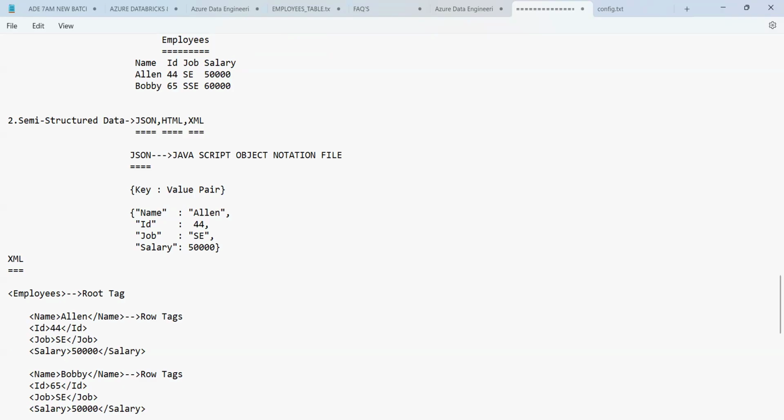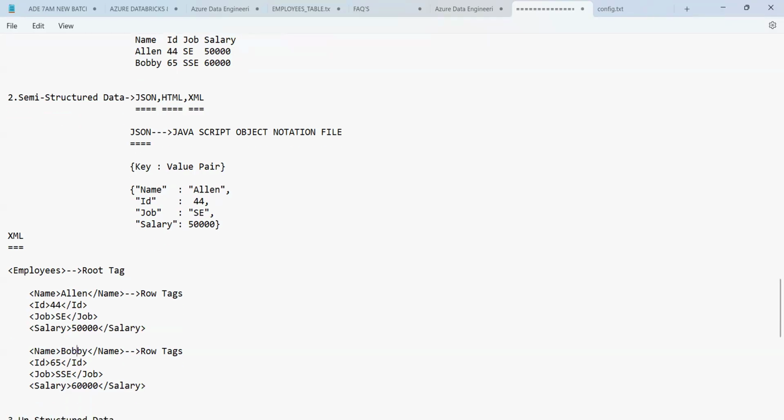Instead of SC, it is SSC. Instead of 50,000, it is 60,000. That's it, guys. Finally, once all the things are done, you close the main tag here. Hence, this is called the closing tag. So this is called the XML format. The data is recorded in the XML format.